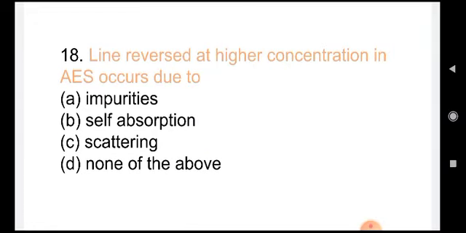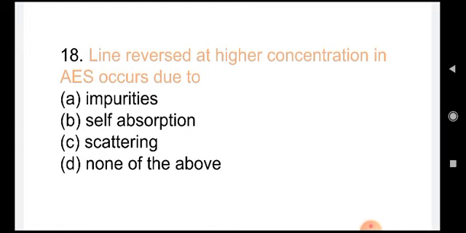Line reversal at higher concentration in AES occurs due to impurities, self-absorption, scattering, none of the above. It is because of self-absorption that the line reversal takes place. Line reversal means the emission intensity will first rise and then it will fall. As the concentration is increasing, emission line will increase. But if you increase the concentration too much, then the